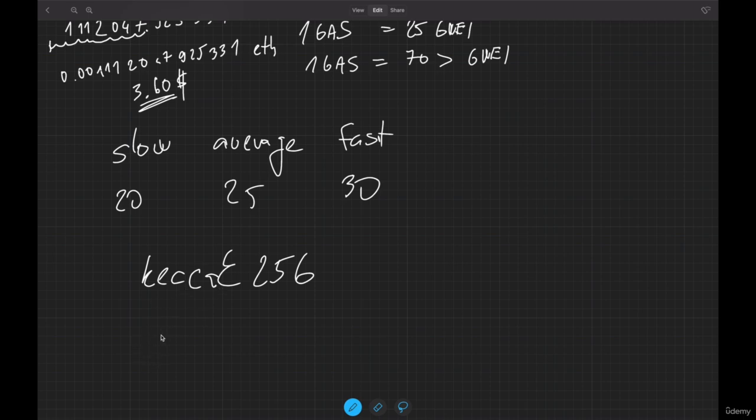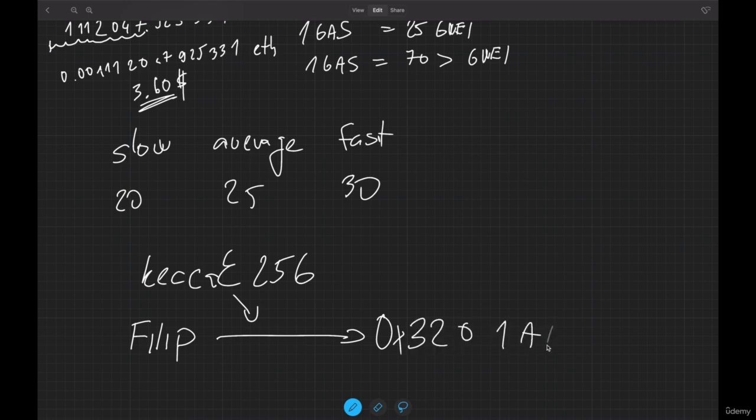So this function works as follows. I will provide an input, let's say any input. It can be binary data, it can be string data, it can be a file, and so on. Let's say I provide my name. I will run it through the Keccak function, and I will get this output in hexadecimal format, like 3201AB, and I will have 32 of these bytes. It's always 32 bytes. That's what this function does.